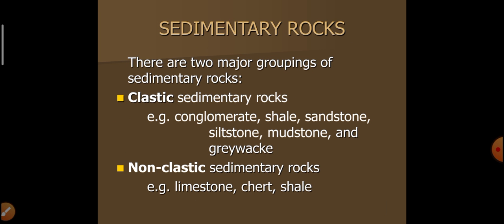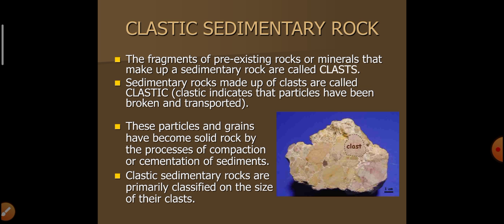Sedimentary rocks. There are two major groupings of sedimentary rocks: clastic sedimentary rocks and non-clastic sedimentary rocks. Clastic sedimentary rocks, examples: conglomerate, shale, sandstone, siltstone, mudstone, and gravel. Non-clastic sedimentary rocks, examples: limestone, chert, shale.